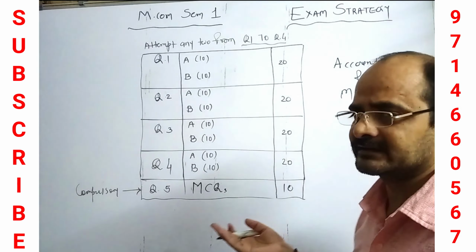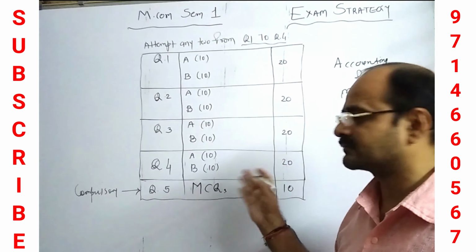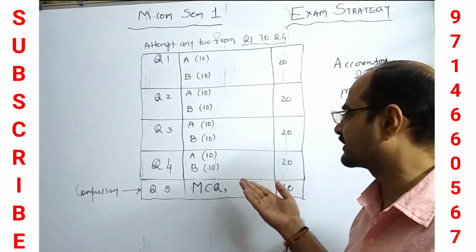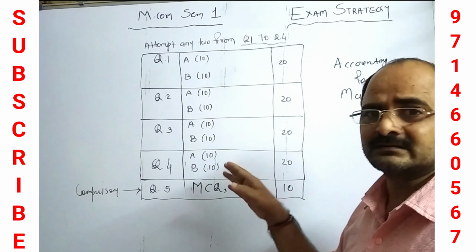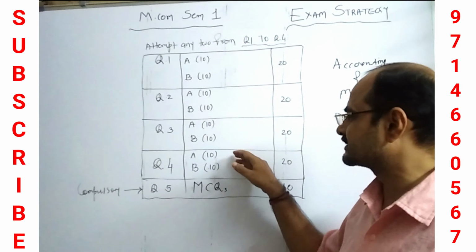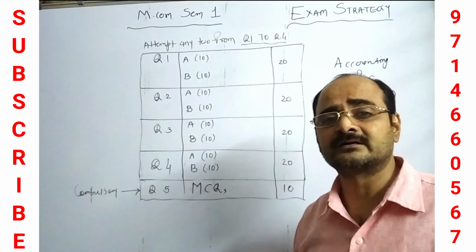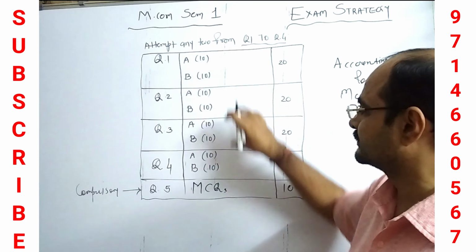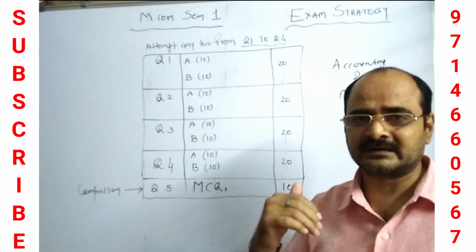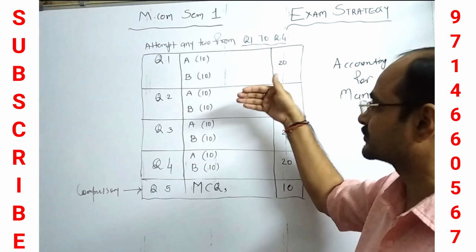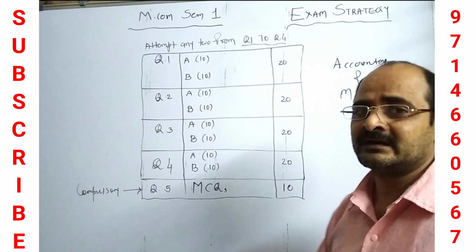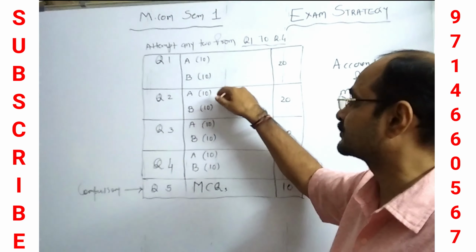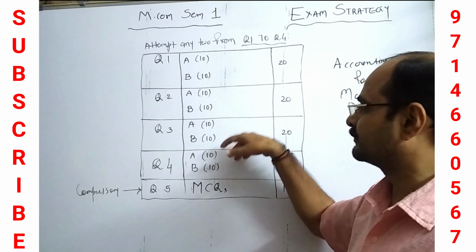And question number 4 is again a part of theory: the difference between cost accounting, management accounting and financial accounting, and the differences in the methods and techniques of management accounting. There are so many questions in unit number 4. Students who want to prepare only theory can select unit number 1 and unit number 4. Students who want to attempt practical questions should choose question number 2 and 3. And if you want a combination of theory and practical, you can choose unit 1 and 2, or 1 and 3, 2 and 4, or 3 and 4.